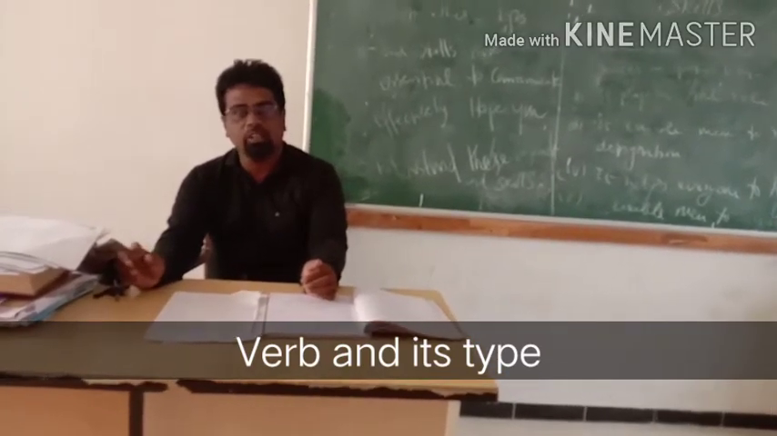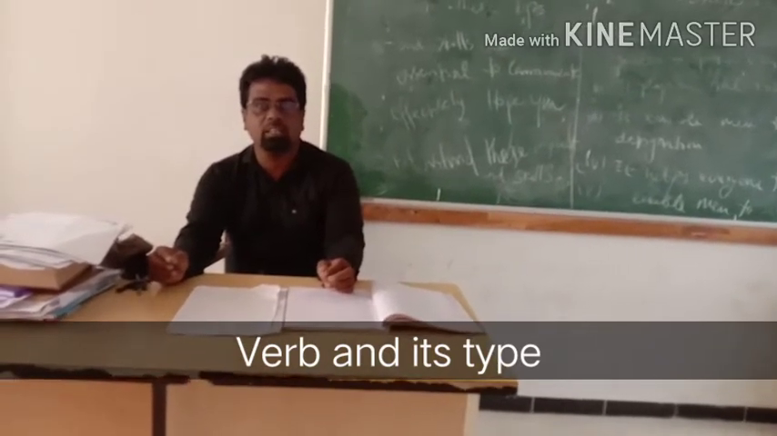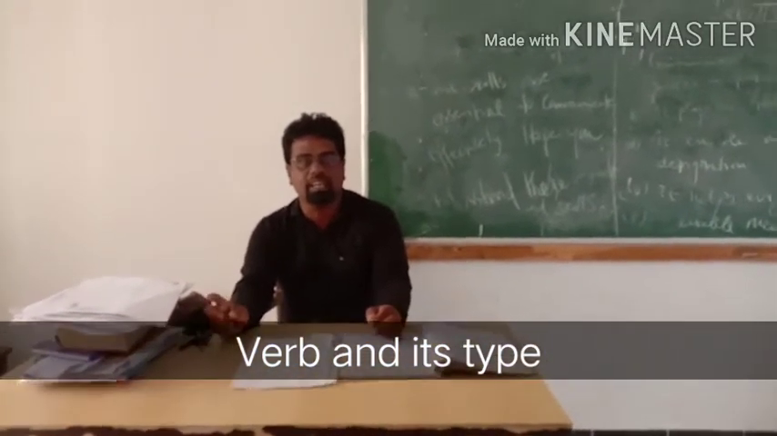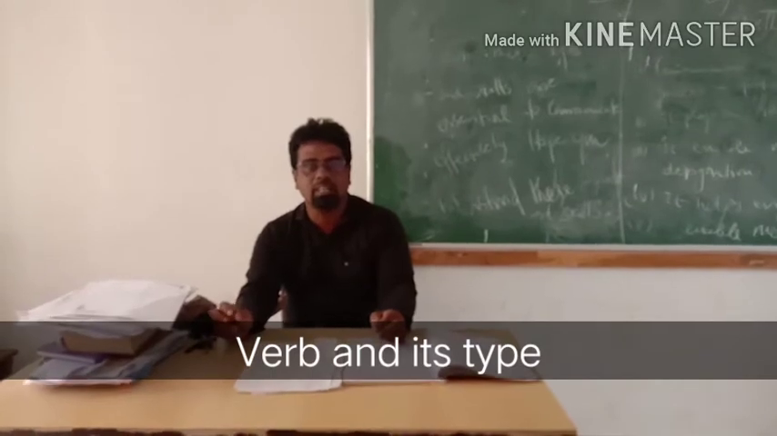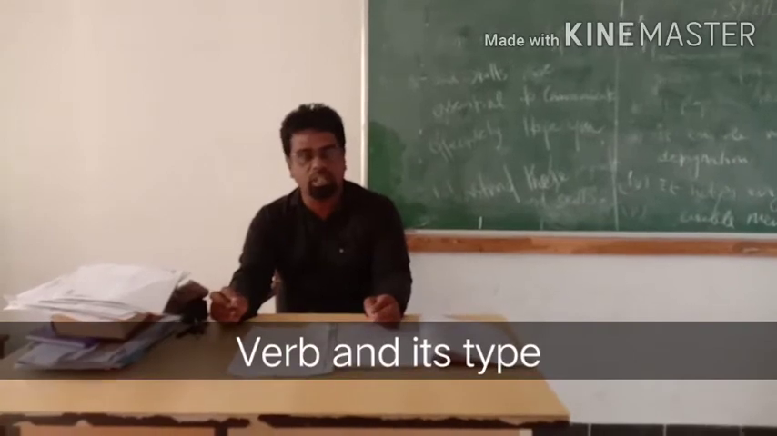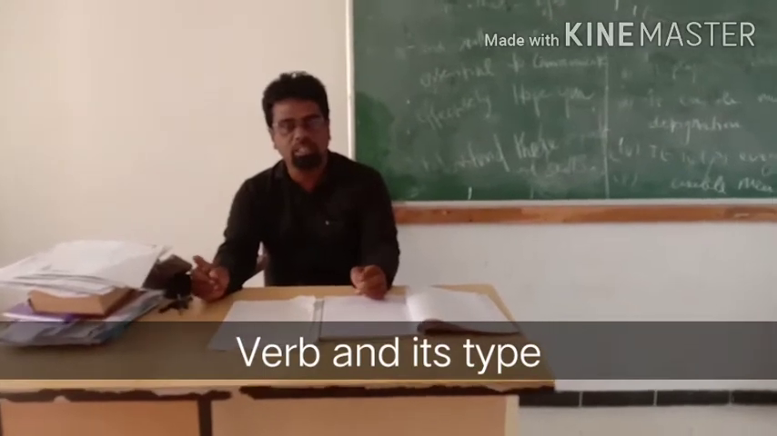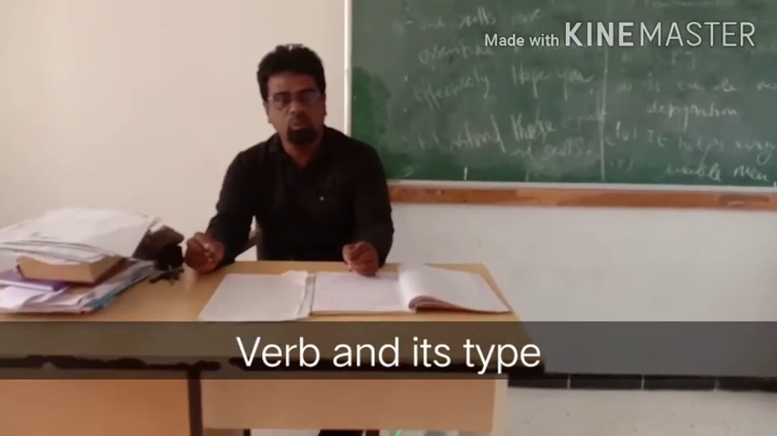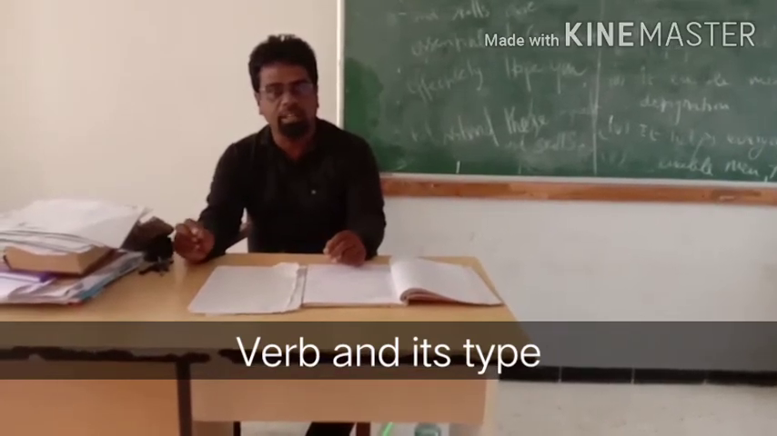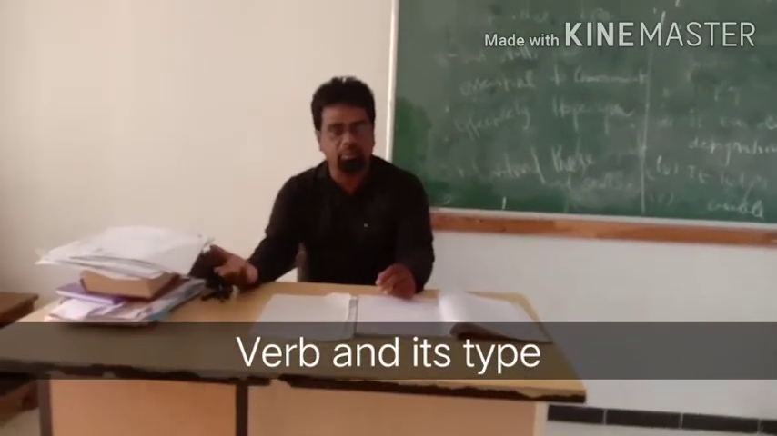Now, Anthony is throwing the ball. So what does Anthony do? Anthony is throwing the ball. Throwing is a verb. It is an action of a person. Now, he wrote the letter. Wrote is an action. What did he do? He wrote the letter. The action was writing a letter. It is a verb.